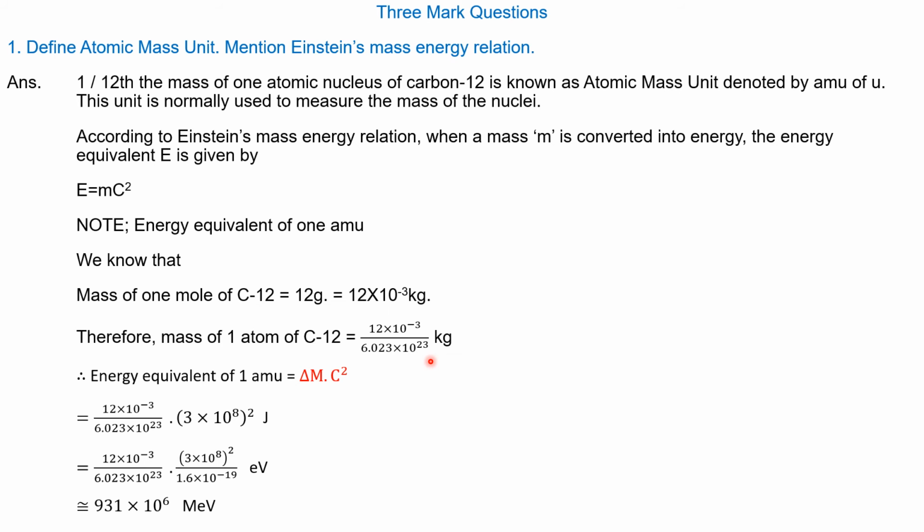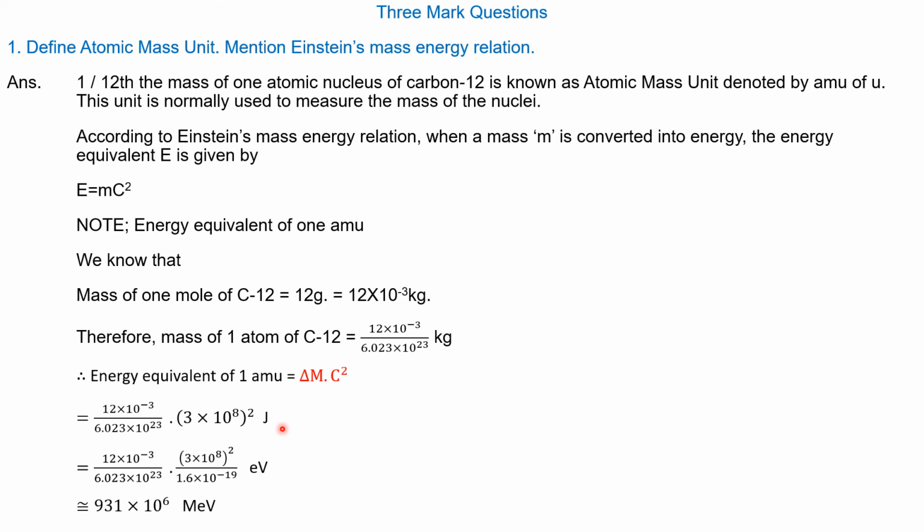Therefore, the energy equivalent of one atomic mass unit is equal to delta M into C square, where C is the velocity of light in vacuum. Therefore, that is equal to 12 into 10 to the power of minus 3 divided by 6.023 into 10 to the power of 23 into C square, where C is 3 into 10 to the power of 8, whole square joules.